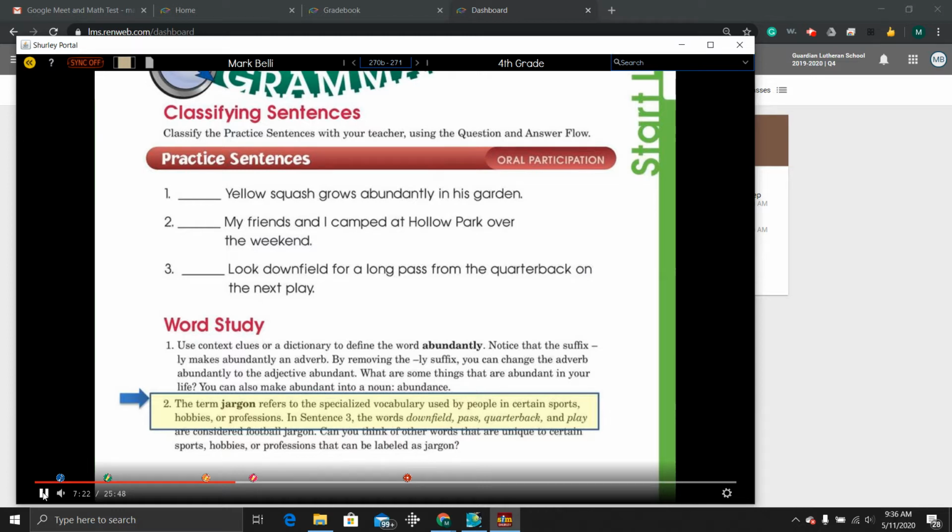Take a look at number 2 in our word study. The term jargon refers to the specialized vocabulary used by people in certain sports, hobbies, or professions. In sentence 3, the words downfield, pass, quarterback, and play are considered football jargon.